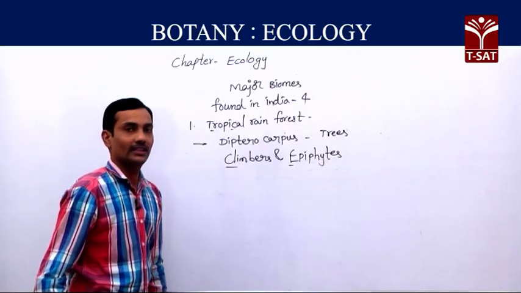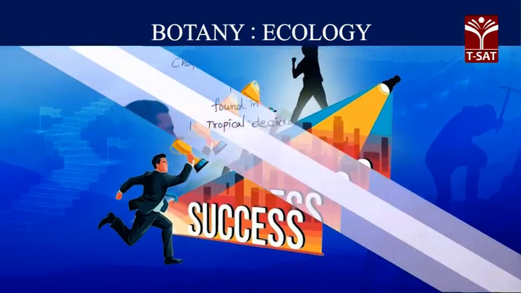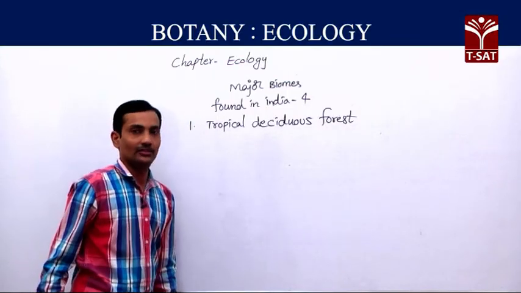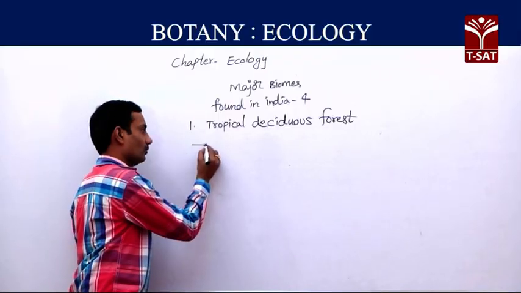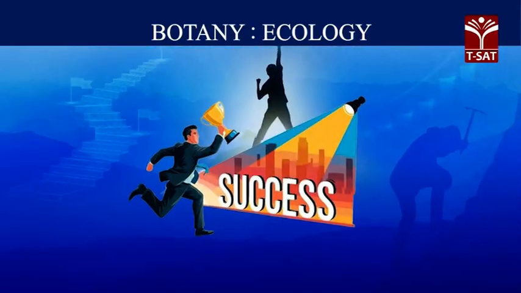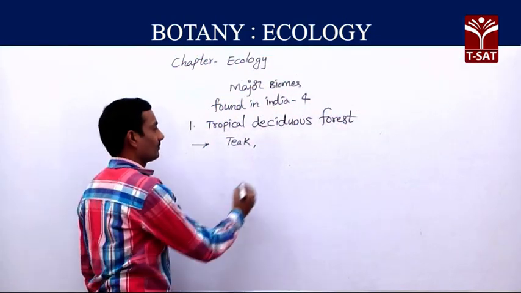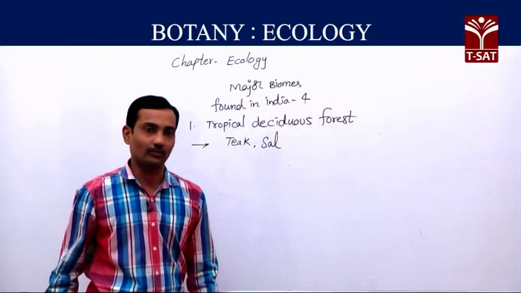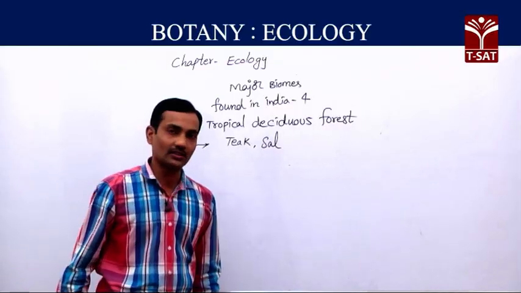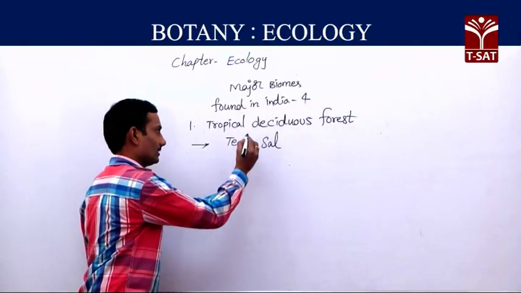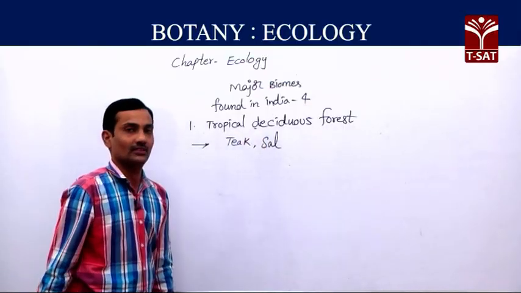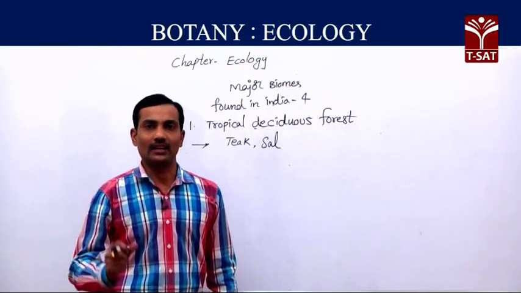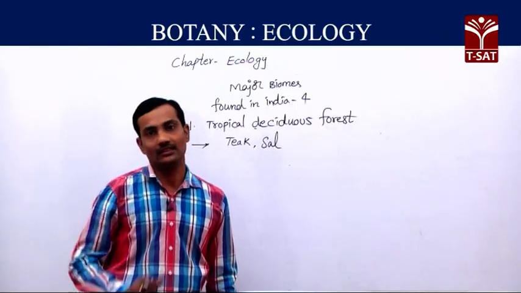Second, tropical deciduous forest. The second biome found in our India is tropical deciduous forest. Usually in this biome we can find teak, sal, and different types of plants. Especially in this deciduous forest area, in rainy season, that is monsoon season, plant leaves are green, flattened, expanded leaves.